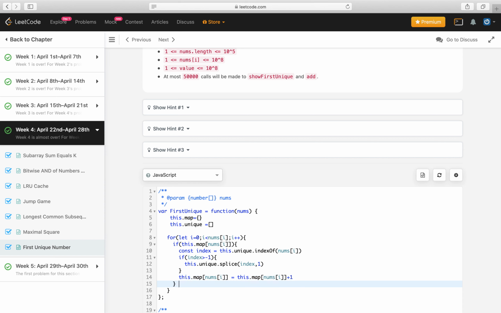What happens if it doesn't exist in the map? It means this is the first time it is coming in the map, so I will simply initialize it to 1, and I will also push it in my unique array.